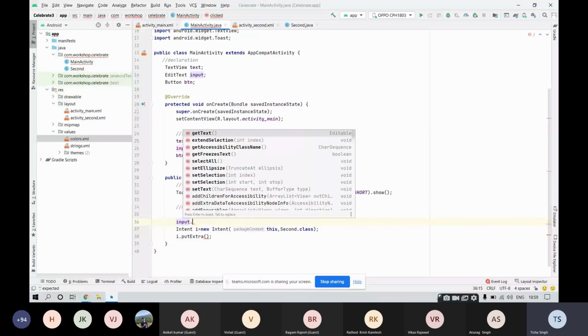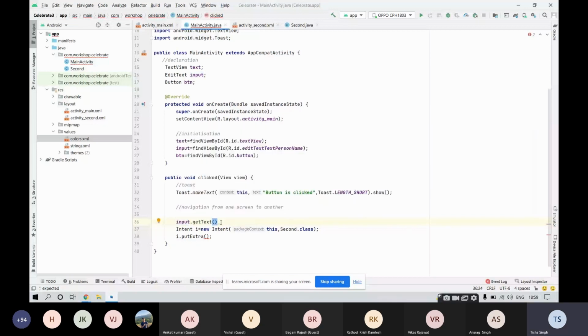So we want to fetch that text. For fetching that text, we have this function called get text. So we are making use of get text. After get text, write toString. So once we have fetched the text, we are converting it into toString.